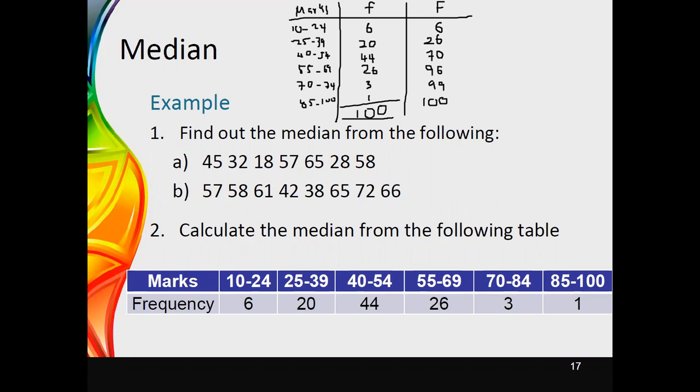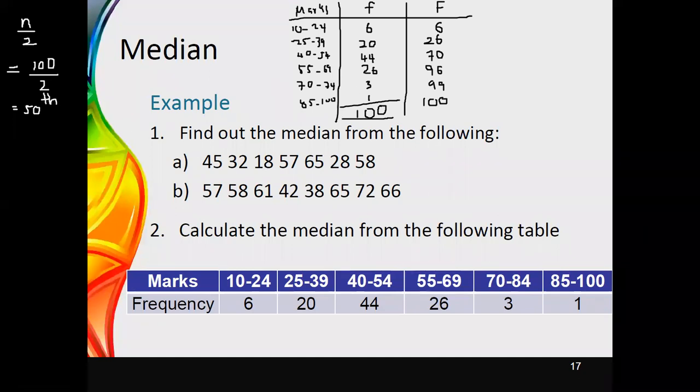Now, as the first step, you need to identify the median class. The median class can be obtained using n divided by 2. Here you can see that altogether we had 100 observations, and that has to be divided by 2. 100 divided by 2 gives you the value as 50. This is the position we have obtained.